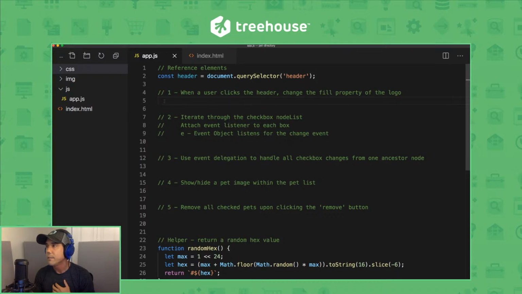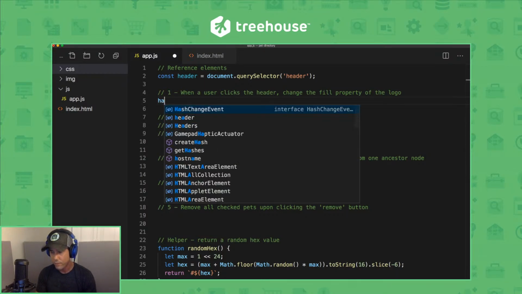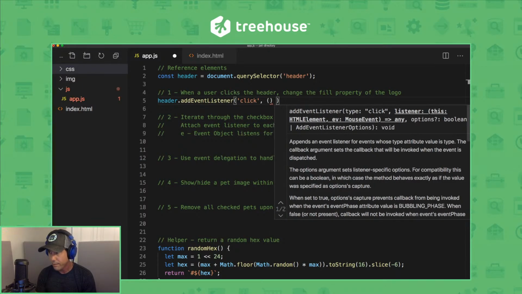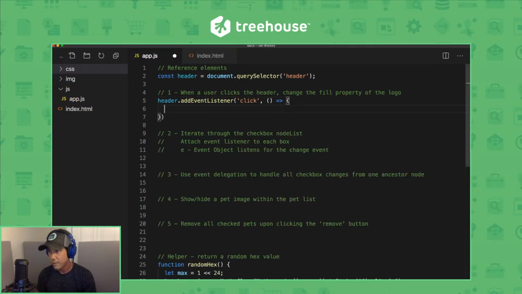And down here, I'm going to type some code first, and then we'll have a closer look at it line by line. So I'll first do header.addEventListener, and we're going to listen for the click event. So I'll pass it the string click, followed by a callback function. And within the function, let's grab the header and do header.firstElementChild.